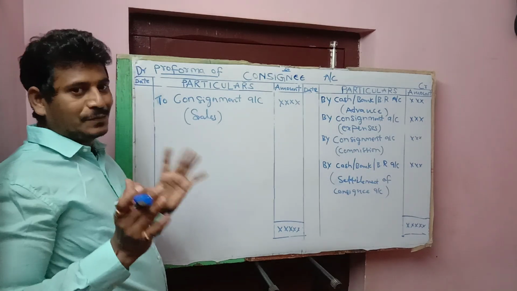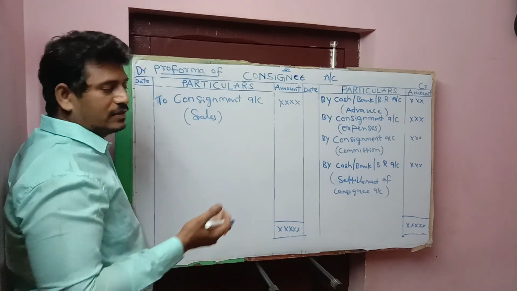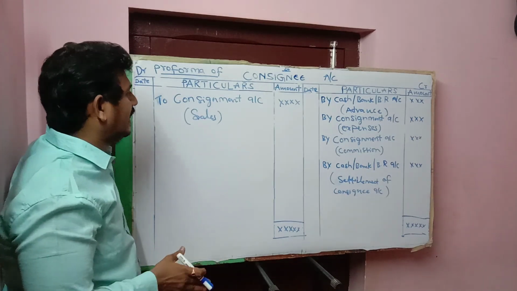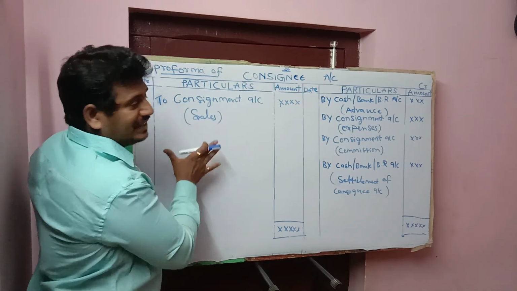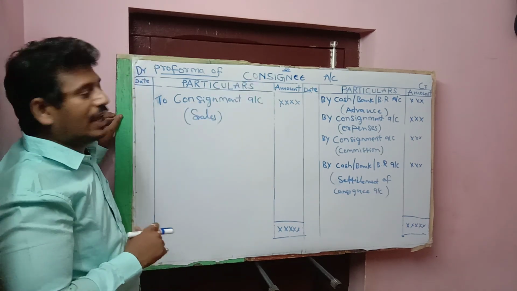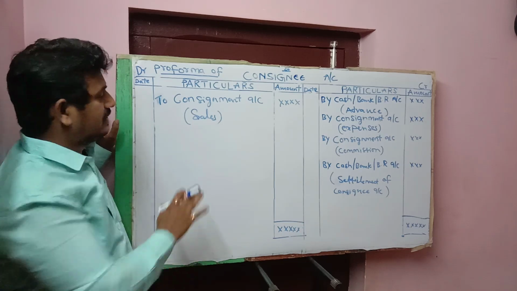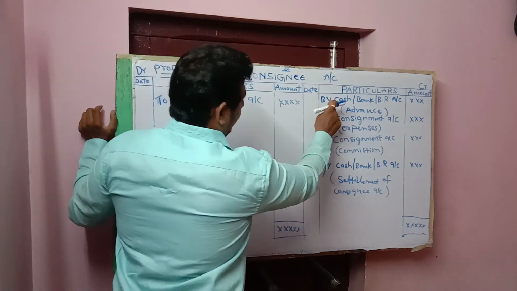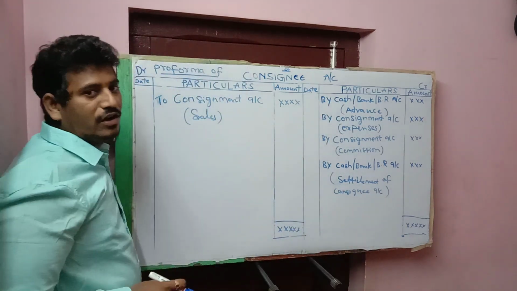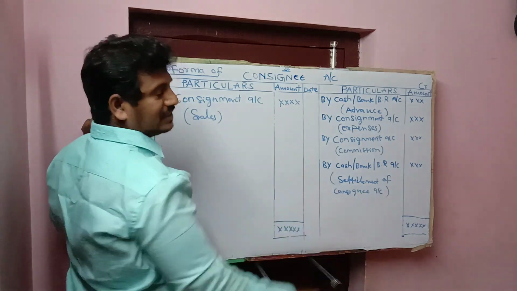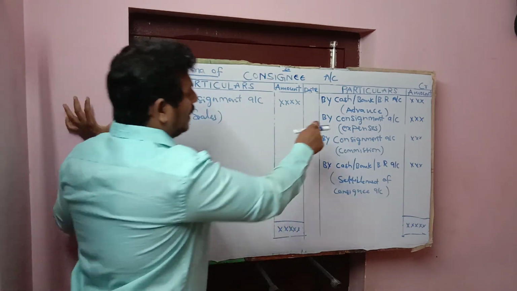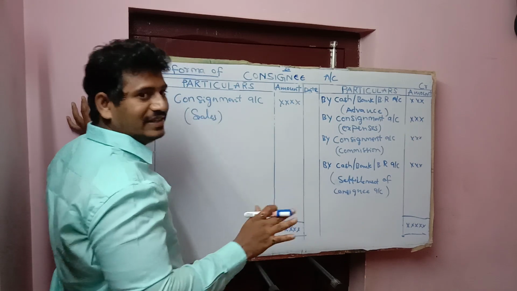The sales made by consignee should be recorded on the debit side of the consignee account as to consignment account, sales. On the credit side, any advance sent by consignee to the consignor should be recorded as cash or bank or bills receivable.